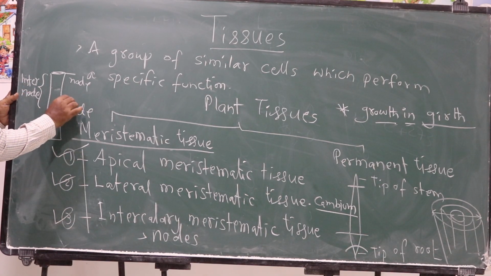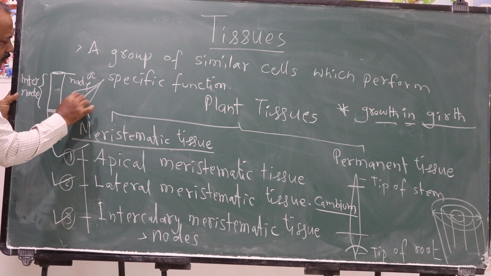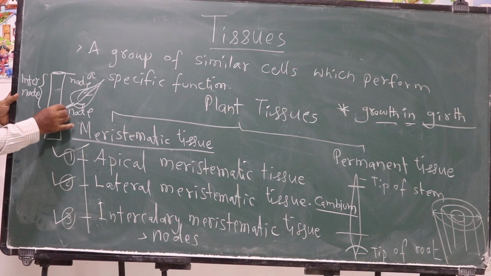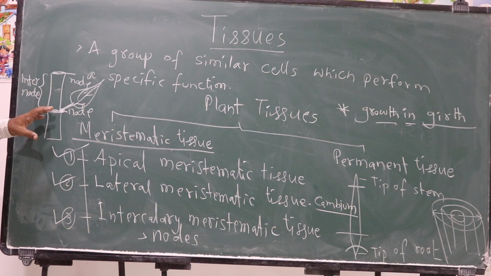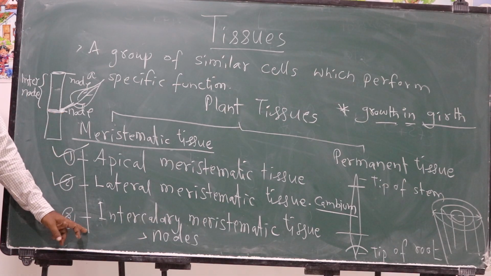As I said, at nodes usually leaves are present. So at the base of the leaves, intercalary meristematic tissue is present, and this intercalary meristematic tissue helps in the growth in the internodal distance. Particularly if you see grass plants or monocotyledons like bamboo, sugarcane, you can see the nodes clearly, and the distance in between the nodes is called internodal distance. This internodal distance growth happens because of intercalary meristematic tissue.